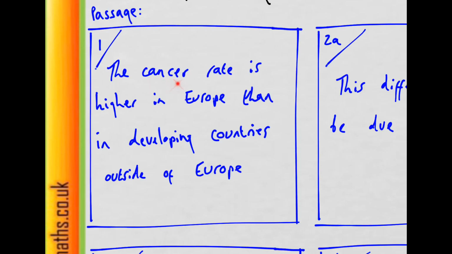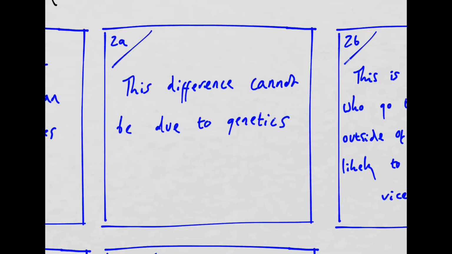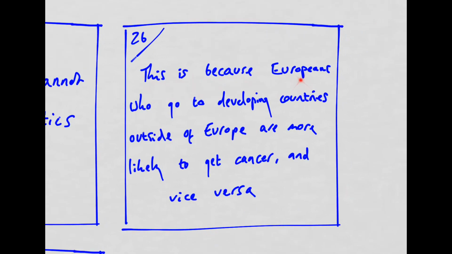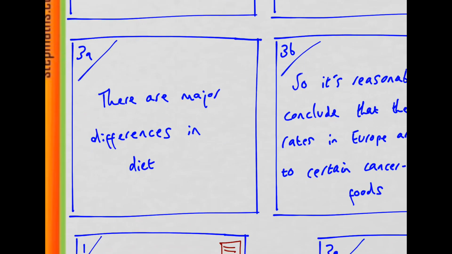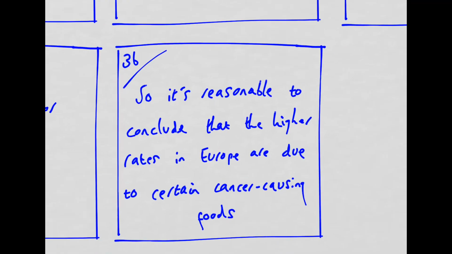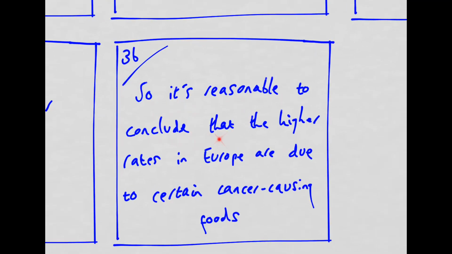So we're first told that the cancer rate is higher in Europe than it is in developing countries outside of Europe. And according to the author, this difference in cancer rates cannot be due to genetic differences. And this is because Europeans who go to developing countries outside of Europe are more likely to get cancer, whereas those who come from the developing countries to Europe are more likely to get cancer. The author notes that there are major differences in diet between the developing countries and Europe, and says that therefore it's reasonable to conclude that the higher cancer rates in Europe are due to certain cancer-causing foods.